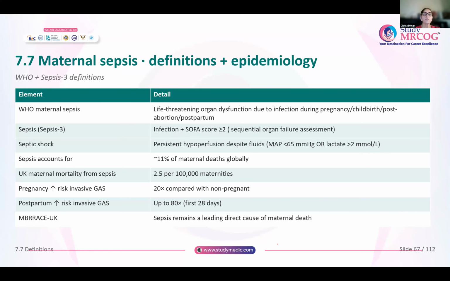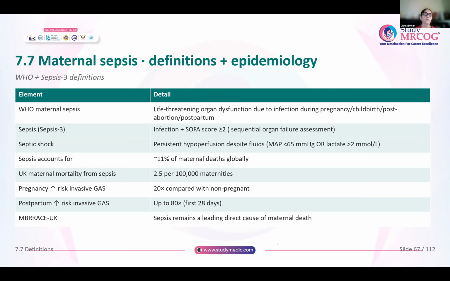Why we are so worried about this is because it accounts for 11% of maternal deaths globally. In the UK, maternal mortality from sepsis is about 2.5 per 100,000 maternities. That means 100,000 births.